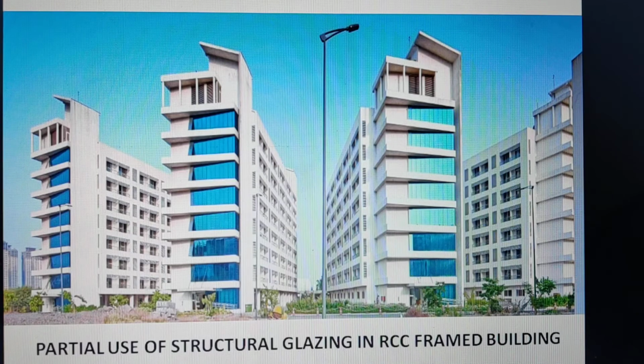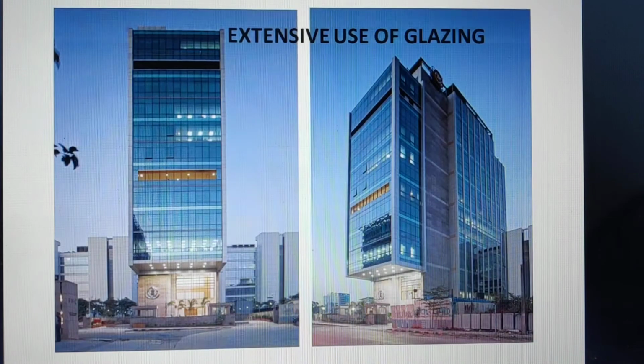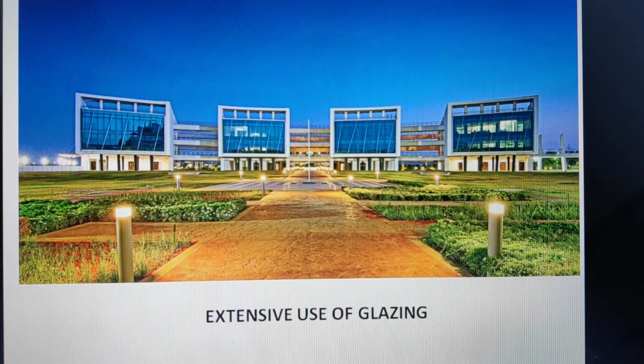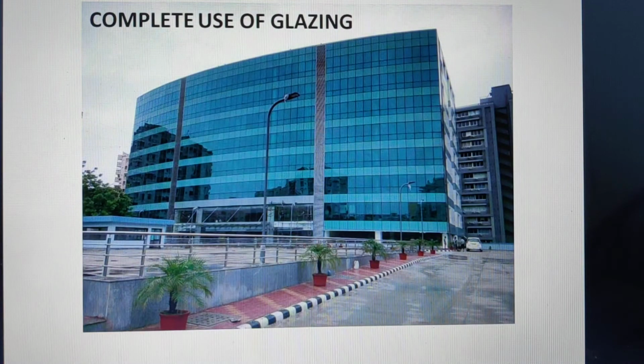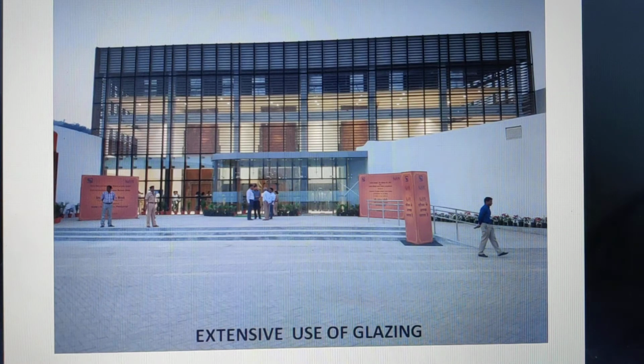Here this is again in RCC framed buildings. Here substantial use of structural glazing is there, you can see a combination. Extensive use of glazing has been done in this building, and here extensive use of structural glazing has been done. And then almost complete use of glazing in this building, and here again extensive use of glazing has been done in this building.